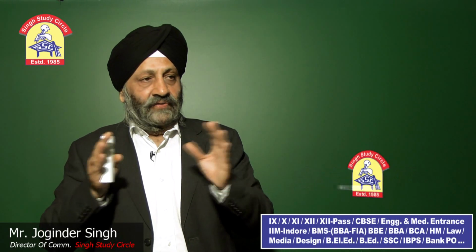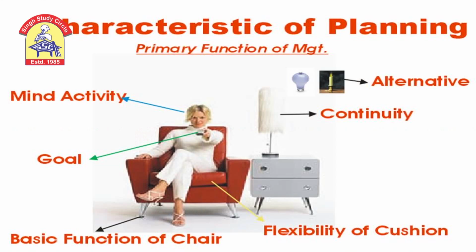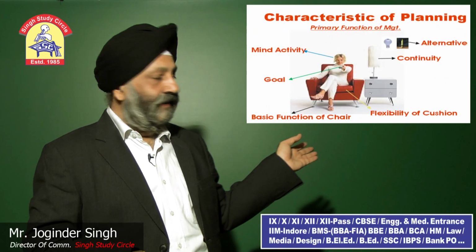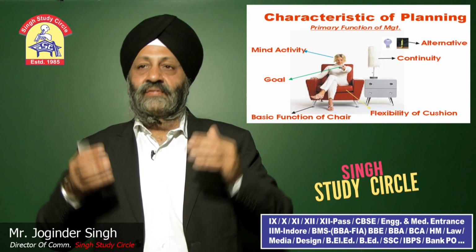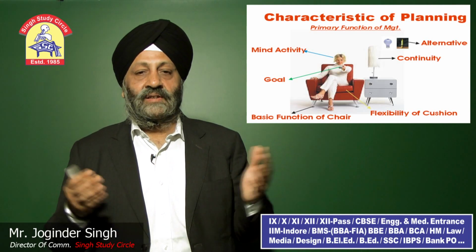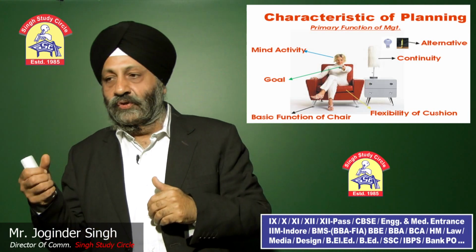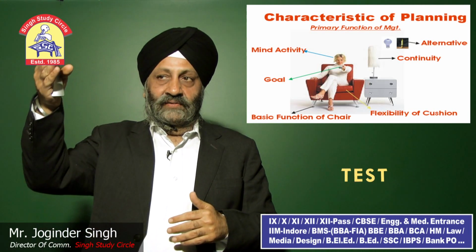Now I am coming to features of planning, importance of planning and limitations of planning. To remember it, I am creating a scene. In a family, brother and sister, when they reach home from school, everyone tries to find the remote control and they fight for it, and whoever gets the remote control sits like this, you see it. First of all, when I explain the characteristics of management, I will say the girl who got the remote is sitting comfortably. First is the primary function of management. The primary function is to find the remote. Now she is looking at the TV.